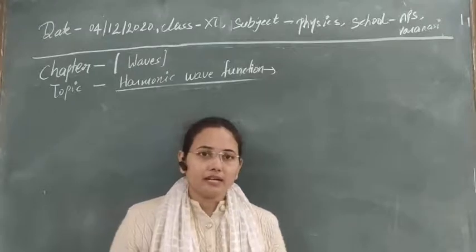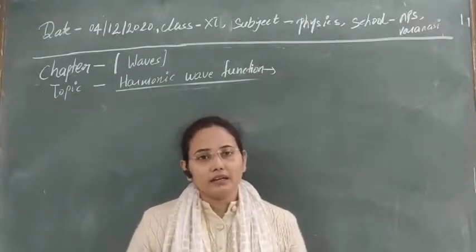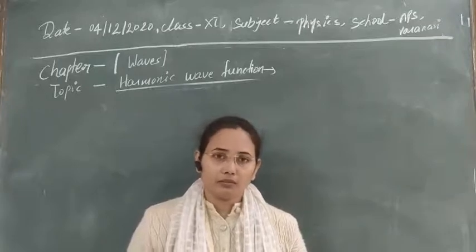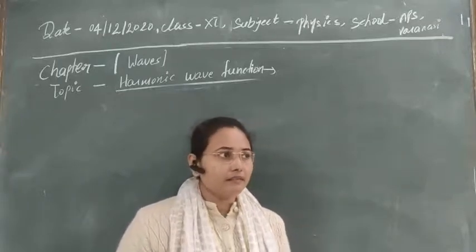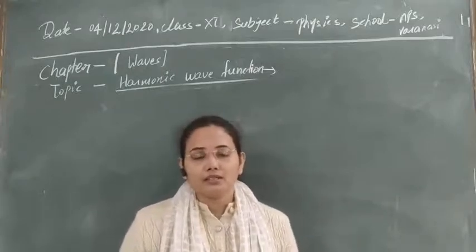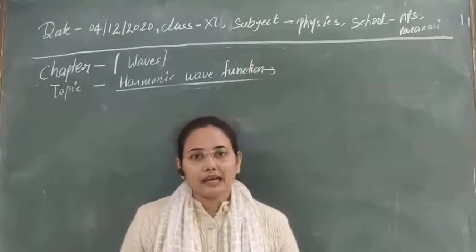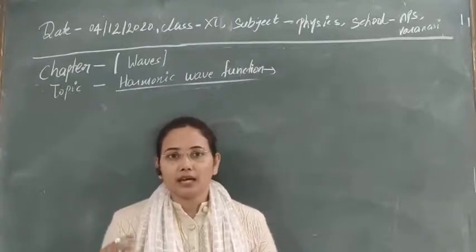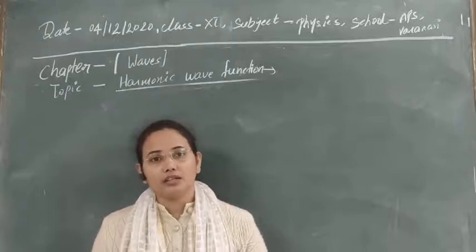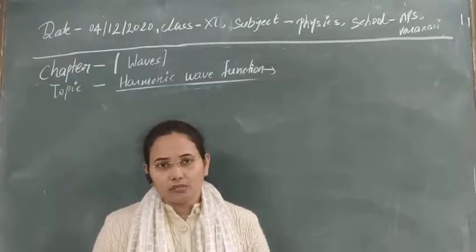If in any system the particles are oscillating, executing simple harmonic motion, and due to their simple harmonic motion a wave is constituted and that wave is a progressive wave, propagating in some direction, then what is the displacement at a particular time and at a particular distance of that progressive or harmonic wave?